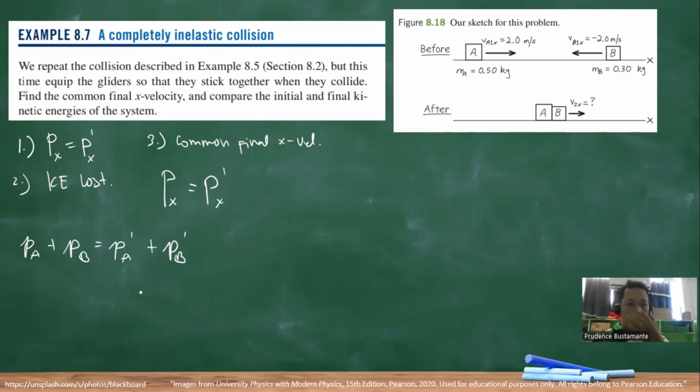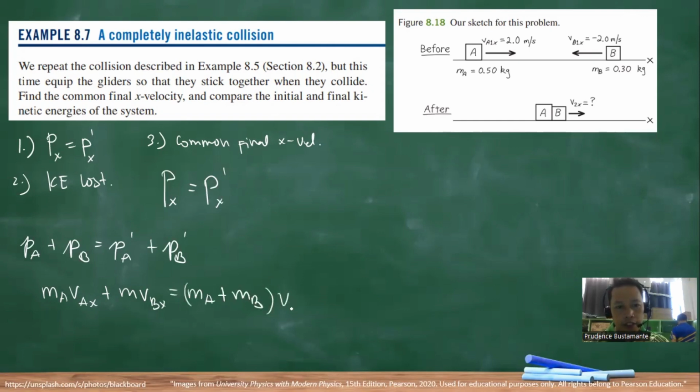So we have MA VAX plus MB VBX is equal to MA plus MB times the common velocity prime. We are asked to find this, the target variable, so we divide both sides by MA plus MB.